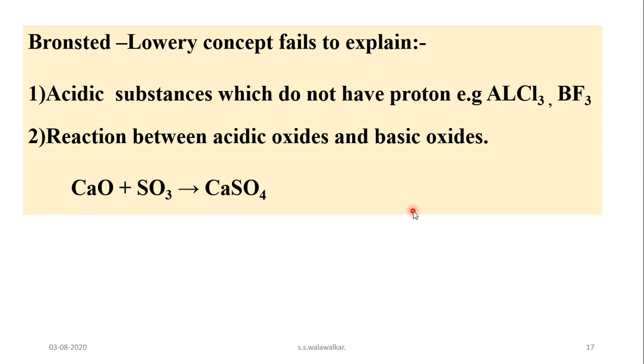And second, the Bronsted-Lowry concept cannot explain the nature of acidic oxides and basic oxides. For example, calcium oxide is a basic oxide, whereas sulfur trioxide is an acidic oxide. The nature of these two cannot be explained by Bronsted-Lowry theory.